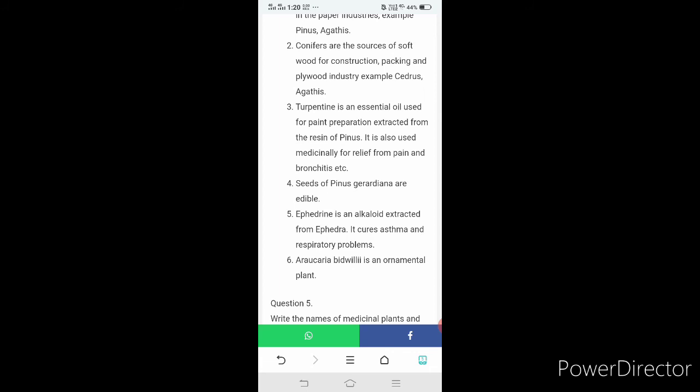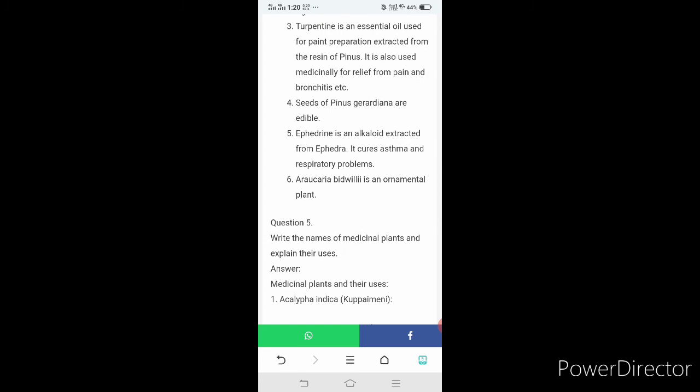It is also used medicinally for relief from pain and bronchitis, etc. Seeds of Pinus gerardiana are edible. Here Pinus is the genus name, gerardiana is the species name. Ephedrine is an alkaloid extracted from Ephedra. It cures asthma and respiratory problems. Araucaria bidwillii is an ornamental plant.